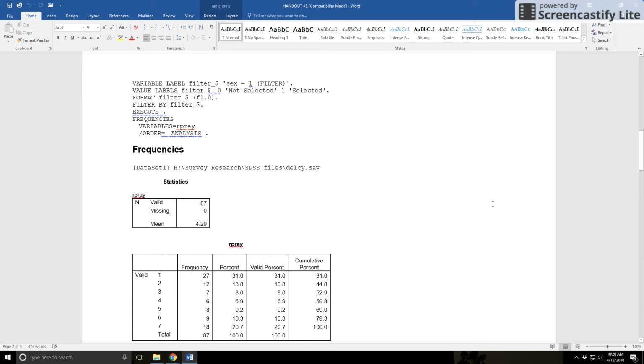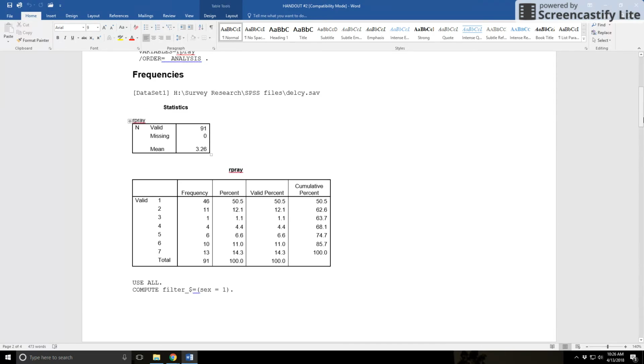That's all you'd say. Let's say that this variable was measured on an interval scale, 1 to 10, 1 being you don't like to pray at all, 10 being you love to pray. Well, in that case, you would first need to make sure you've explained the scale to us. If it's an interval level scale, you have to explain what the scale means. You don't just say the average was this, average was that. You have to situate it.